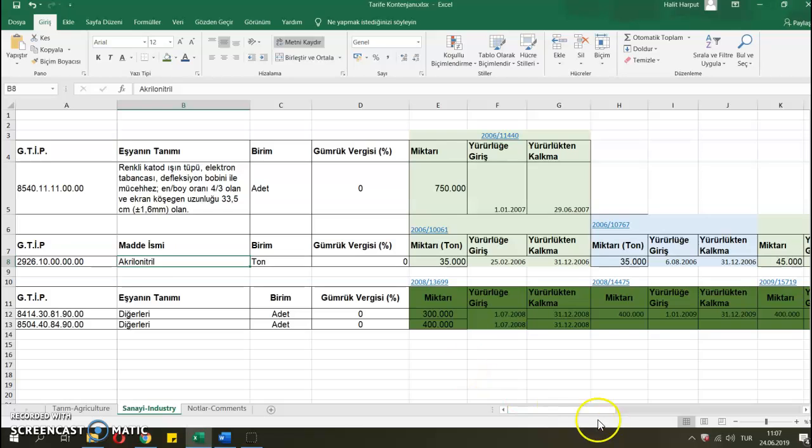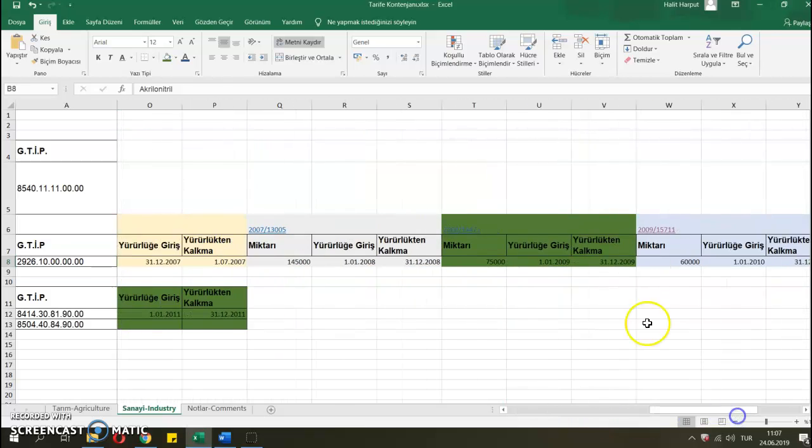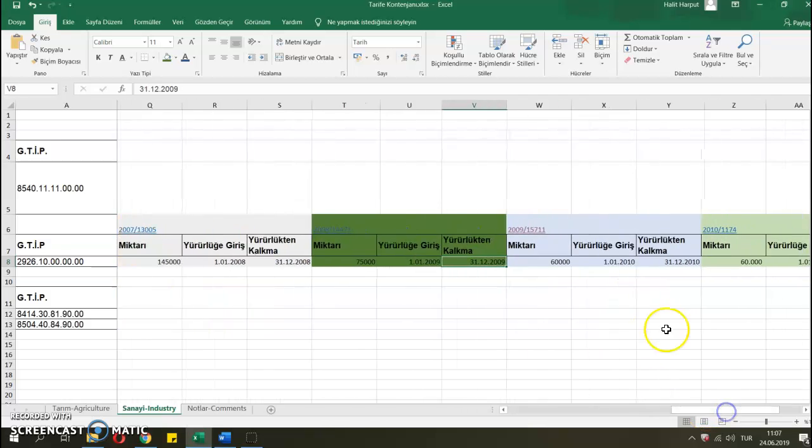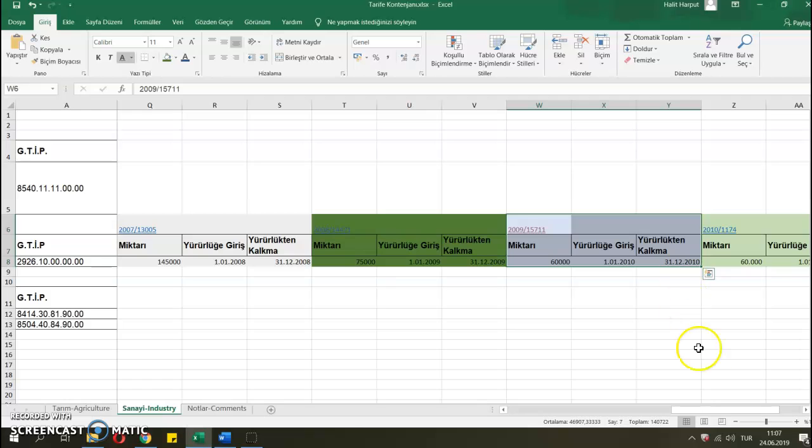acrylonitrile, I reported this state act. It is 75,000 tons of import tariff quota starting from 2009, the beginning of the year, and until the end of the year. And for the next year, the quota level actually has changed. So I also entered this as another state act.